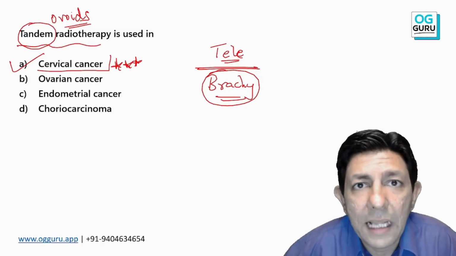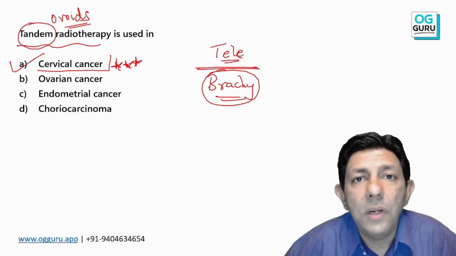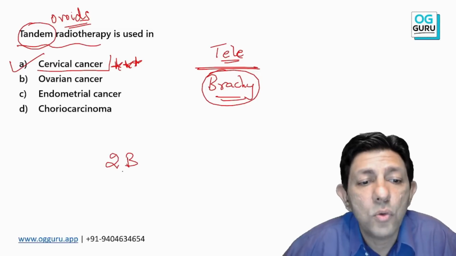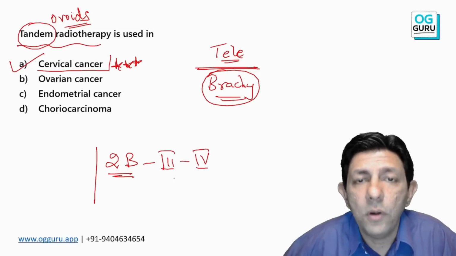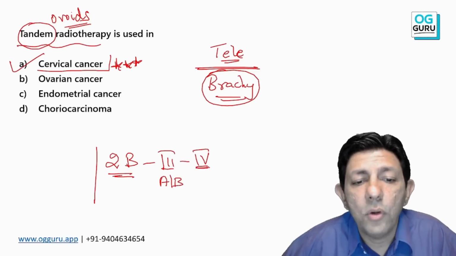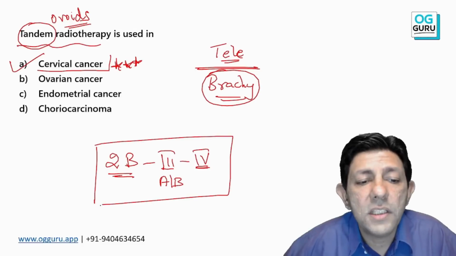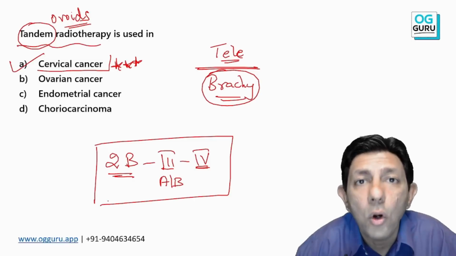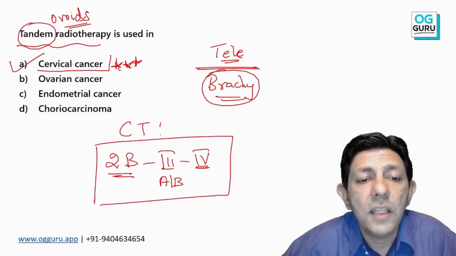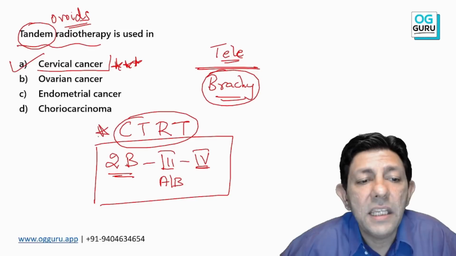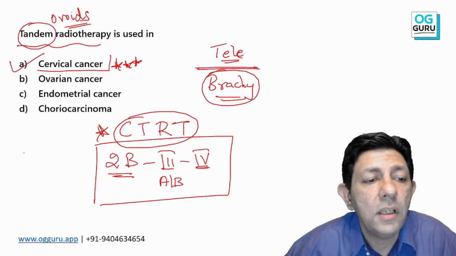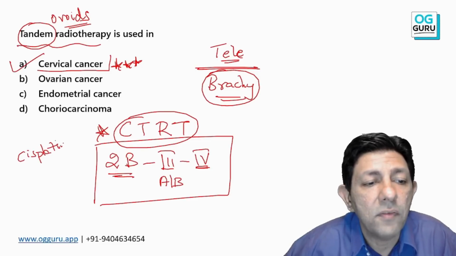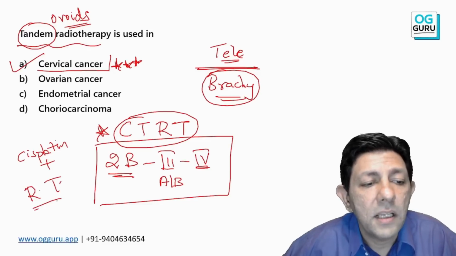Which stages of cervical cancer? You should know, sir, only stages 1A to 1B and 2A are operable. Beyond that, stage 2B, stage 3 and stage 4, 3A, 3B, 4A, 4B, all these stages of cervical cancer are not operable, and we give them only CTRT. CTRT means concurrent chemoradiation. What is the meaning of concurrent chemoradiation? Sir, cisplatin plus radiotherapy.